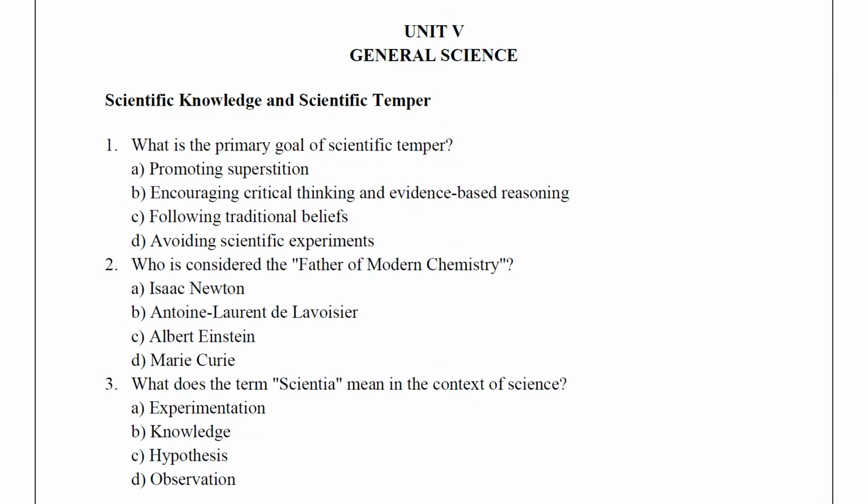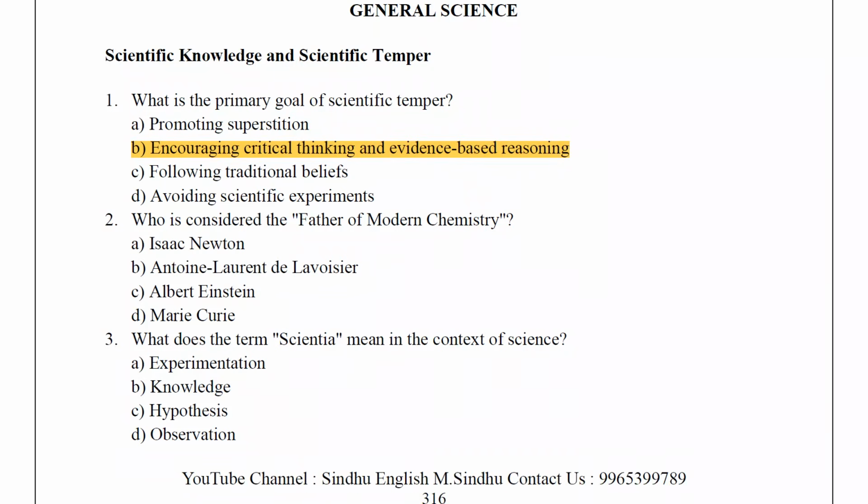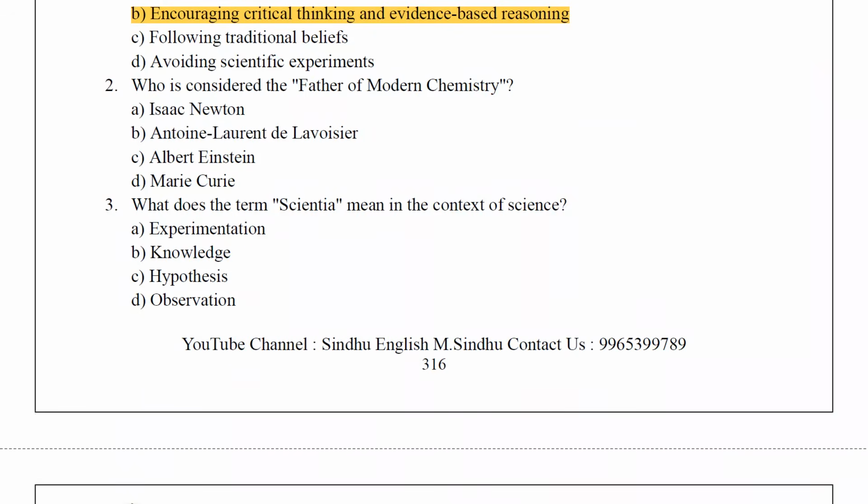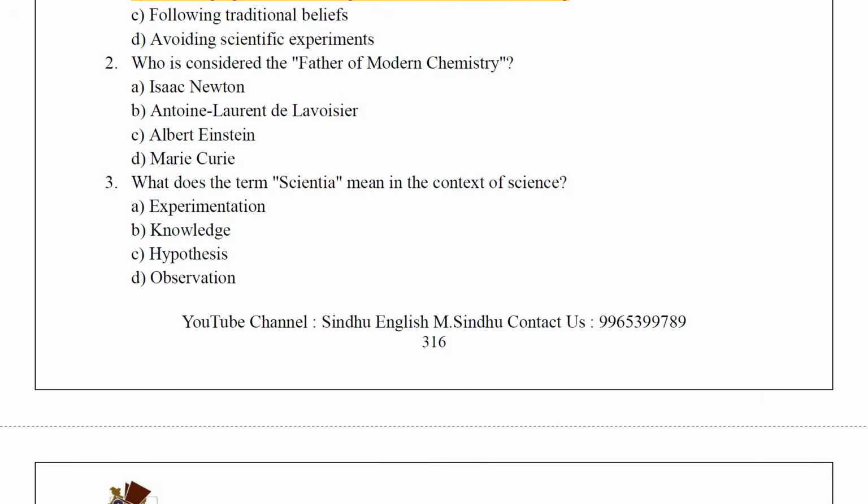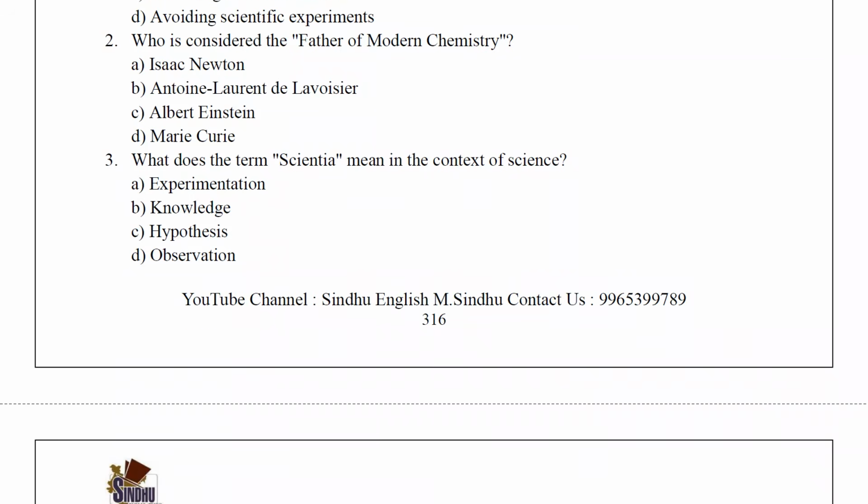What is the primary goal of scientific temper? Encouraging critical thinking and evidence-based reasoning. So this is the primary goal of scientific temper. Who is considered the father of modern chemistry? The answer is Antoine Laurent de Lavoisier.